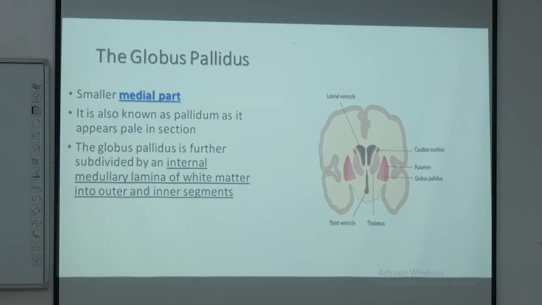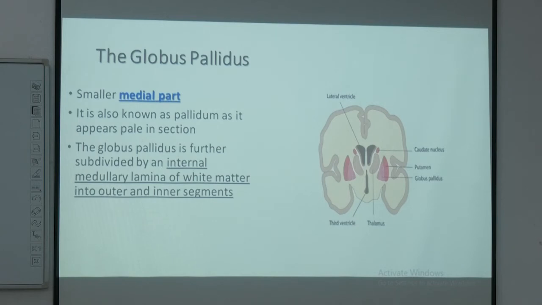So this is the corpus striatum, consisting of two components, the caudate nucleus and the lentiform nucleus, separated from each other by fibers, the internal capsule, and between putamen and globus pallidus we have the medullary lamina.